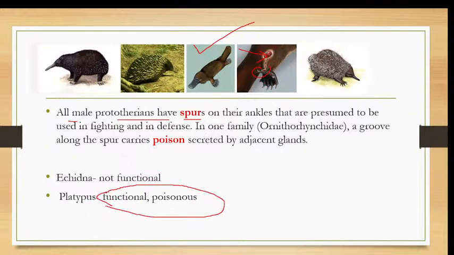Human beings are also attacked by this. When we go near these animals, they will attack, and it is poisonous to humans also. The poison is such that it can even kill a dog. So that much poisonous it is. The poisonous spur is present in the duckbill platypus. But it is not poisonous in the case of echidna, though it is present. The spur is present in both echidna and platypus, but only functional in the duckbill platypus.